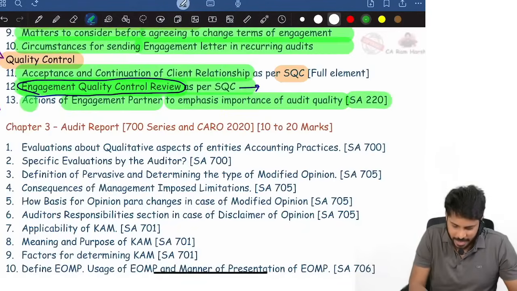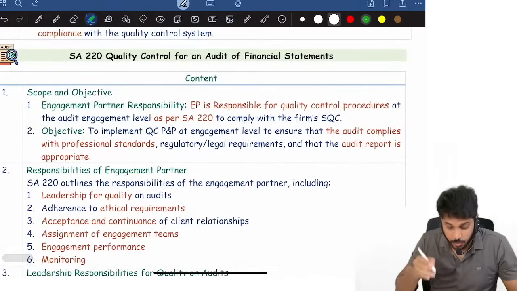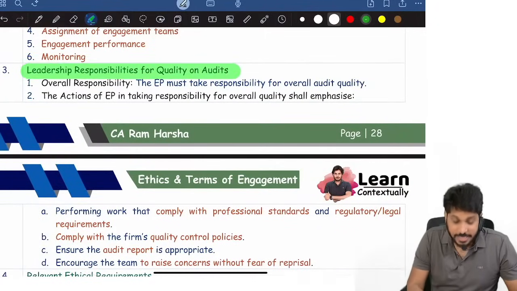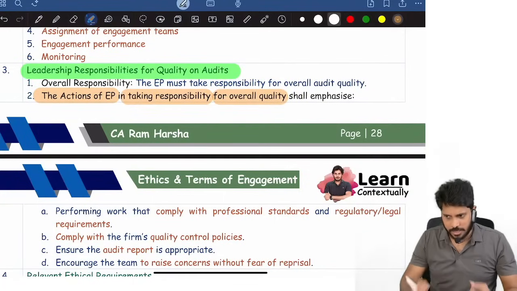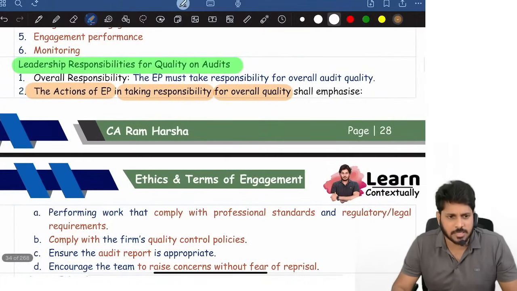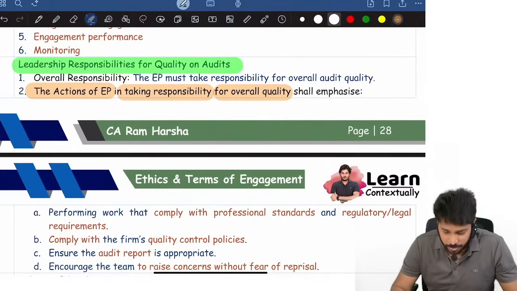Then what is the next question? Actions of the engagement partner. This is very important. Many times it is asked. SA 220 leadership point is there, right? Here the second point you see: the actions of the engagement partner while taking responsibility for overall quality. The engagement partner is responsible for the overall quality of an audit.